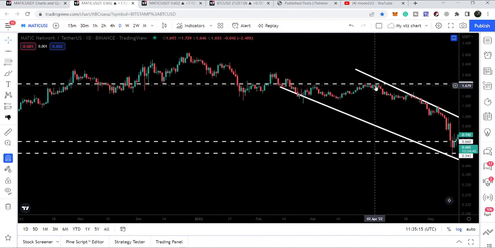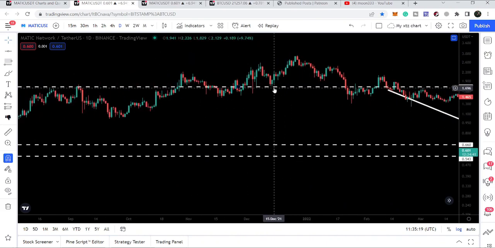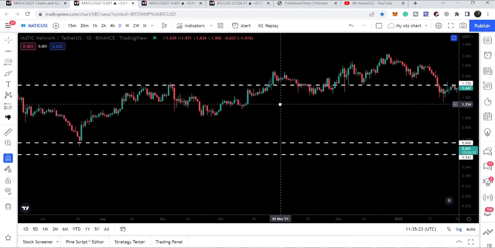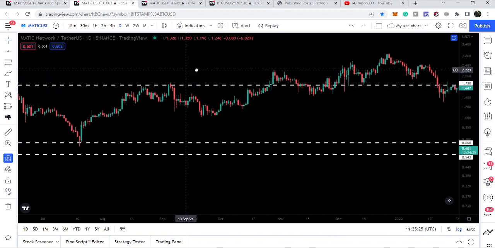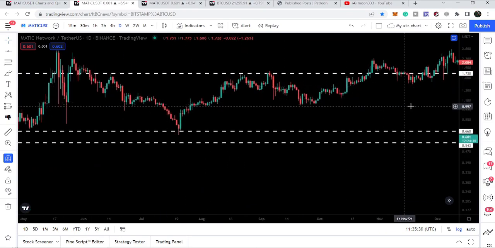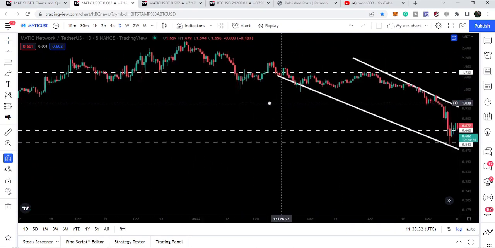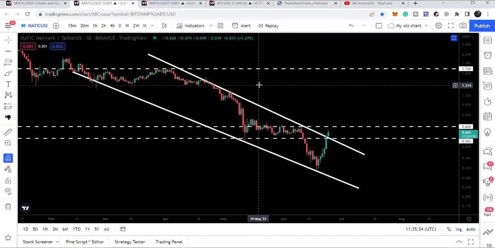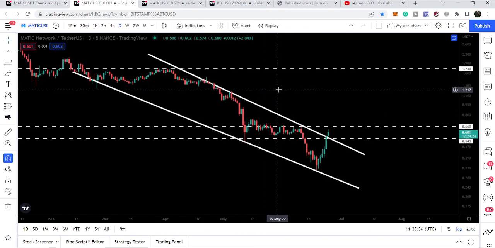You can see it has been breaking as a resistance here, resistance here, resistance here, and support here, and almost sometimes as a support and resistance. But here it was breaking as a resistance, here as a resistance, here as a resistance. So many times it has been breaking as a resistance and support. Therefore, it can be a key resistance for the long-term bull run of Polygon MATIC.